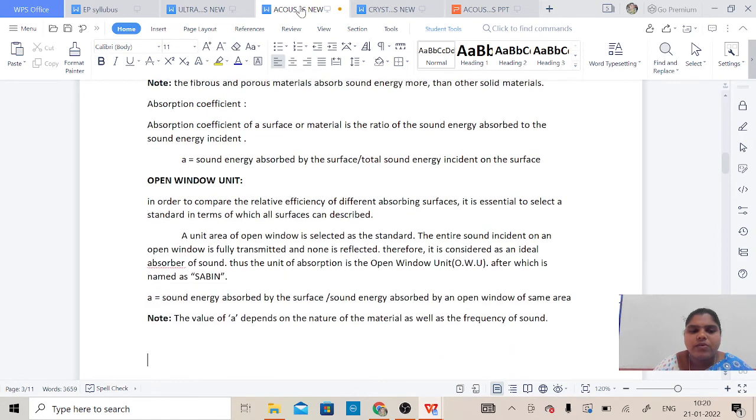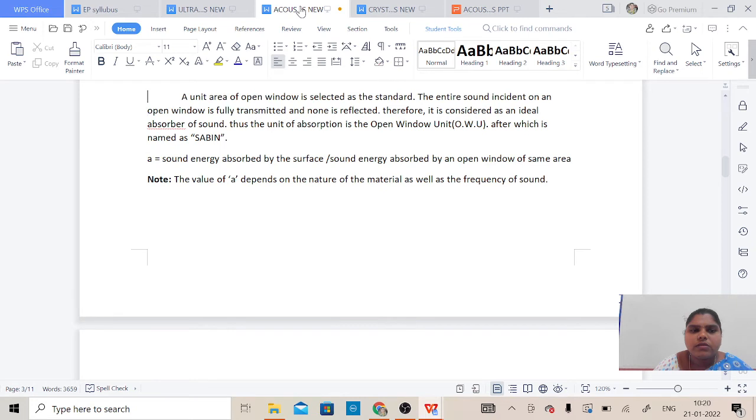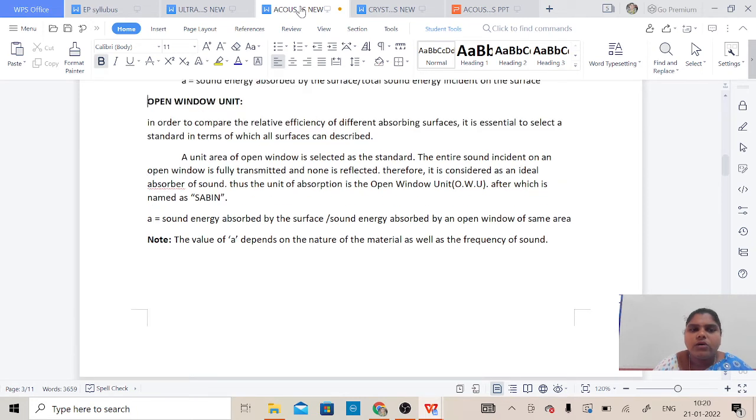And next let us see what is the open window unit. In order to compare the relative efficiency of different absorbing surfaces, it is essential to select a standard in terms of which all surfaces can be described. So a unit area of open window is selected as the standard on which we make the sound energy incident. The entire sound incident on an open window is fully transmitted and none is reflected, because it is an open area, open space.